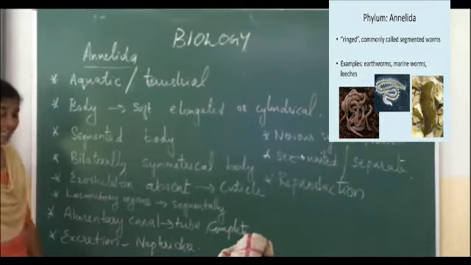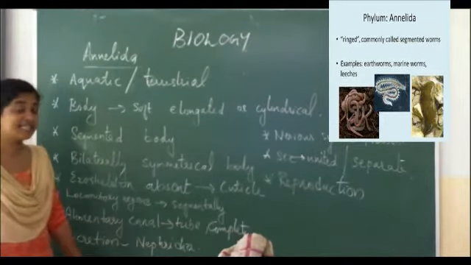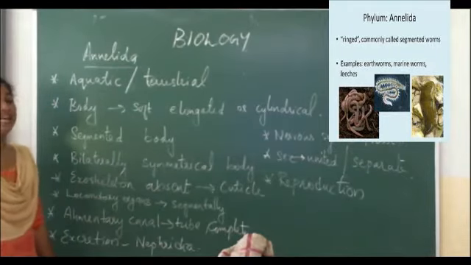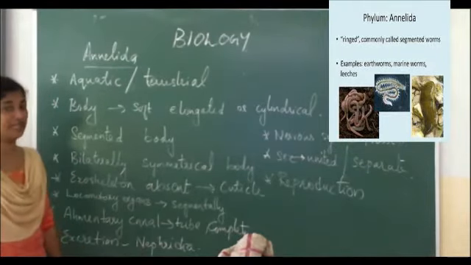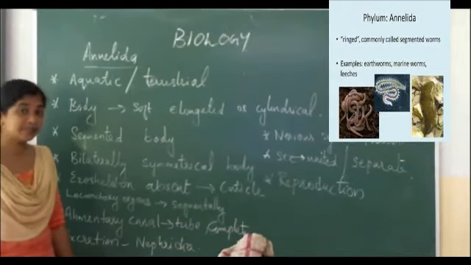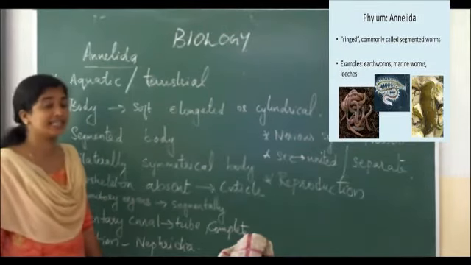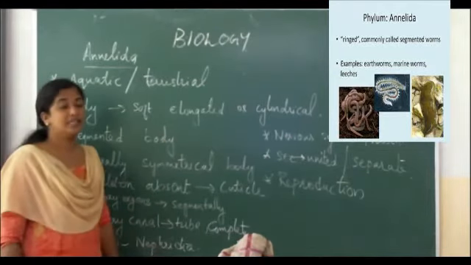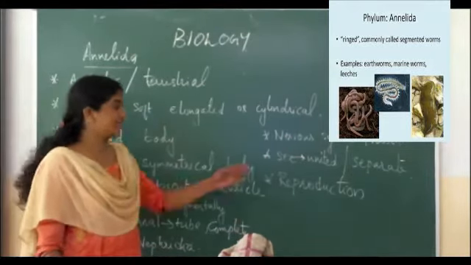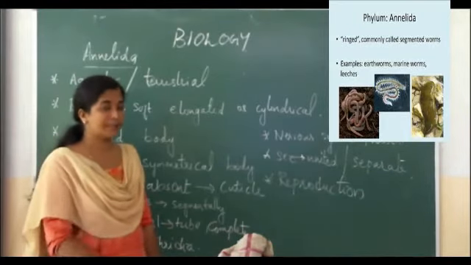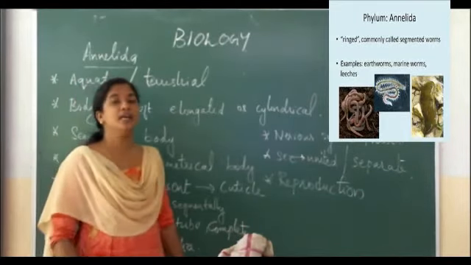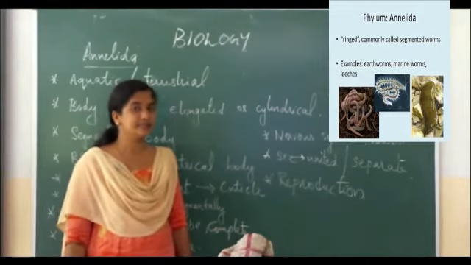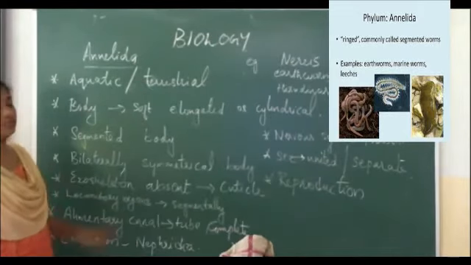Then about excretion. A specialized organ is there in the case of phylum Annelida for excretion, that is nephridia. Excretion mainly takes place through nephridia. Then next one, nervous system. The nervous system is present, and sexes may be united or separate, and reproduction is by means of sexual reproduction. Is it clear?